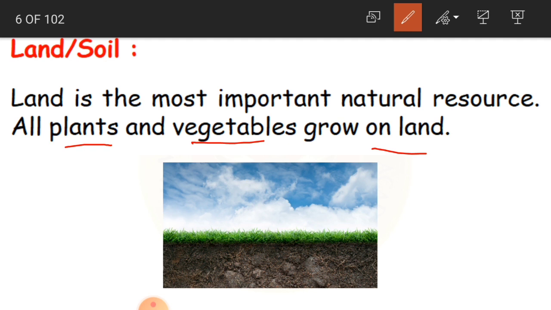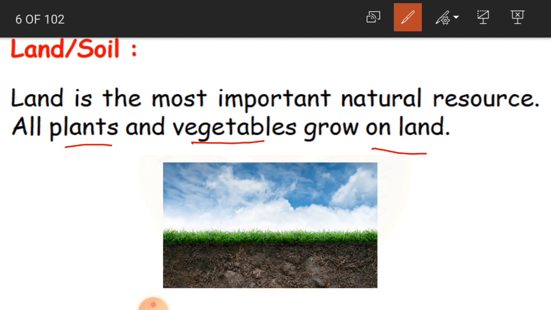Because of those medicinal plants, we are able to get medicines. They are also shelters for wildlife. Wild animals, where do they live, children? They live in forests.